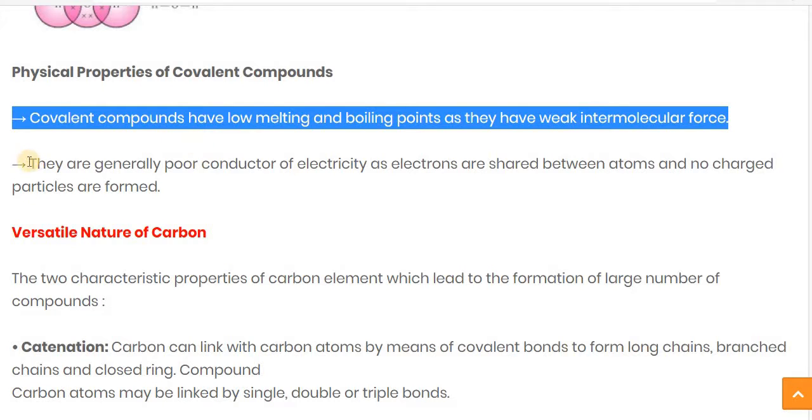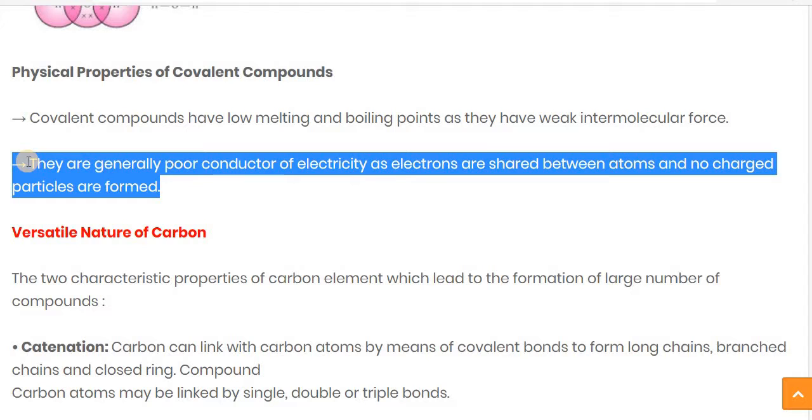The second most important property of covalent compounds is that they are generally poor conductors of electricity. Why do covalent compounds possess poor conductivity of electricity? As we discussed, ionic compounds are good conductors of electricity because they possess free ions in their molten state.